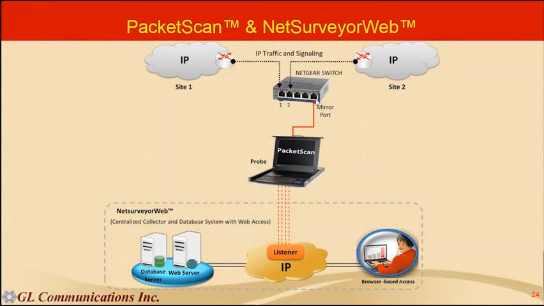This is a switch, and it is connected to a mirror port, and this will capture all the traffic that is going through this switch, and it will segregate the calls, and then perform all the measurements. Then it will send call detail records to a centralized database located at some central place. Later on, using our Net Surveyor Web, we can query the database and analyze the calls stored in the database, both in real time and in historical data analysis.